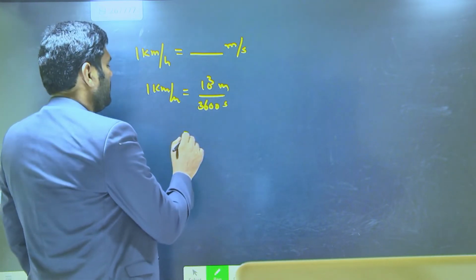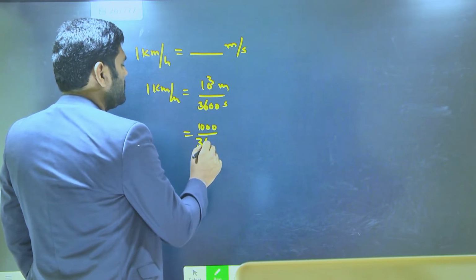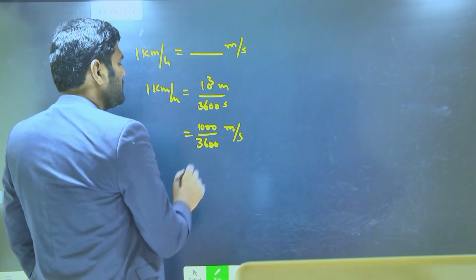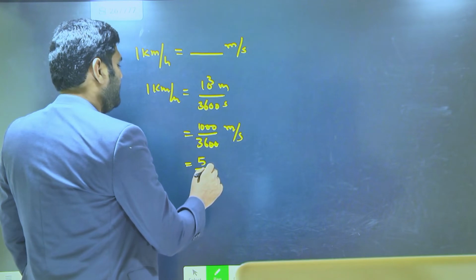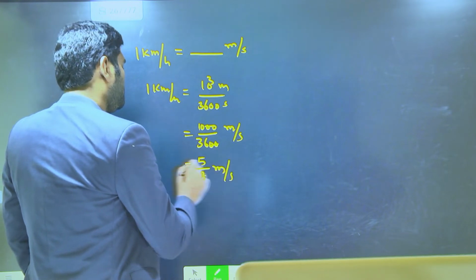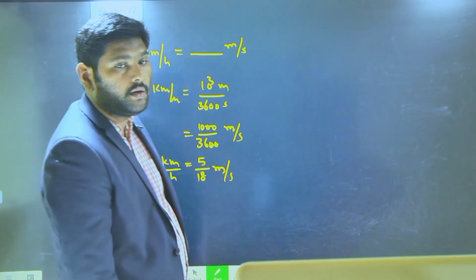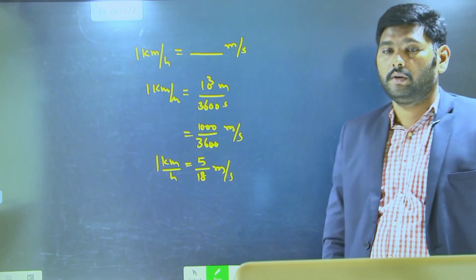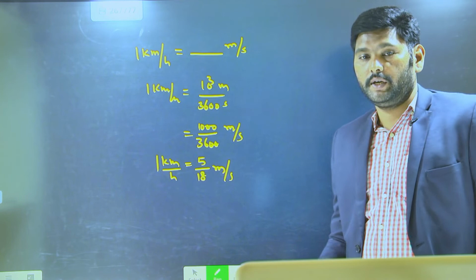So 10 power 3 means 1000 by 3600 in meter per second. This one gets cancelled. 2 5s are 10, 2 18s are 36. So 1 kilometer per hour is equal to 5 by 18 meter per second. This conversion relation will also help you find solutions. Better note it down.